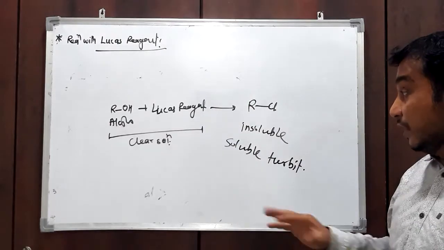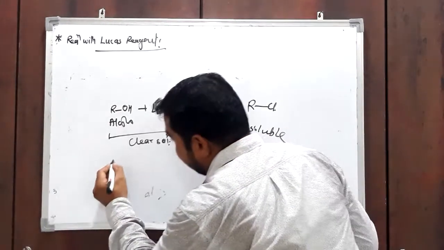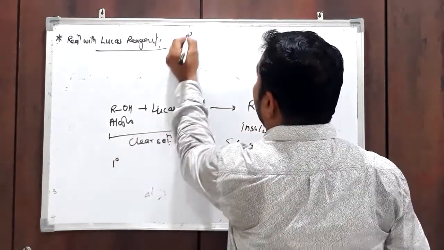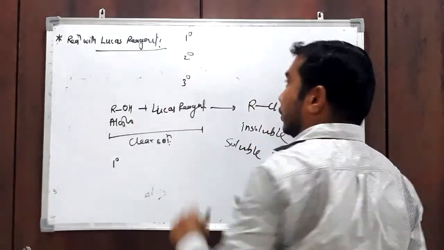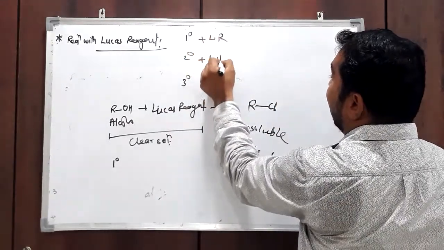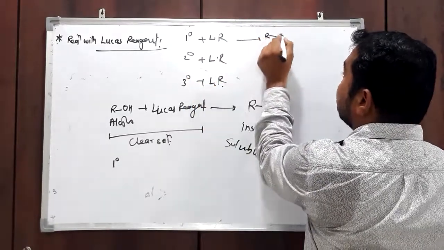See this: if we start this reaction with primary, secondary, tertiary alcohol and Lucas reagent, you will get RCl.